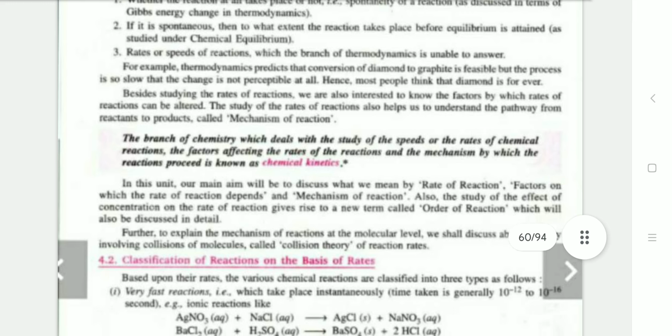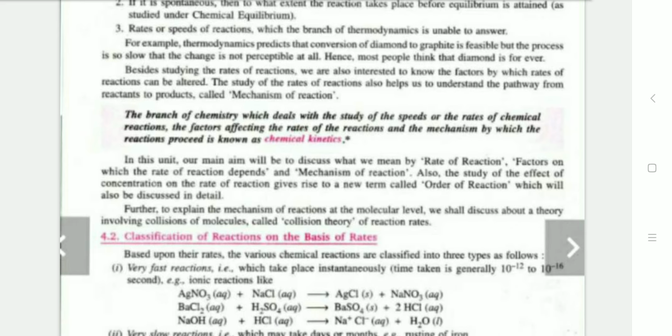For example, thermodynamics predicts that the conversion of diamond to graphite is feasible, but the process is so slow that the change is not noticeable at all. Hence, most people think that diamond is forever. Besides studying the rate of reaction, we are also interested to know the factors by which the rate of reaction can be altered. The study of the rate of reaction also helps us understand the pathway from the reactants to products.